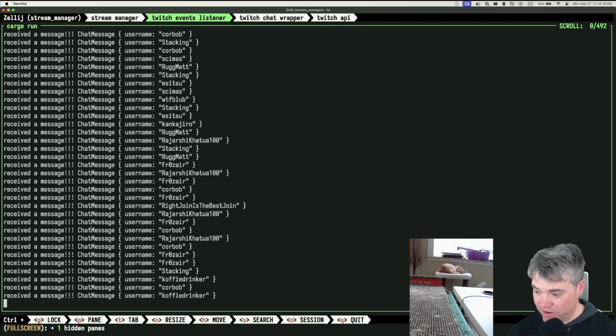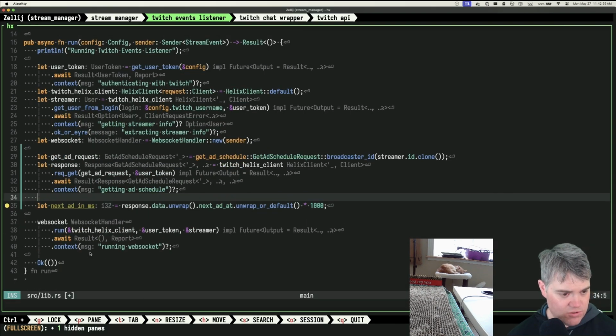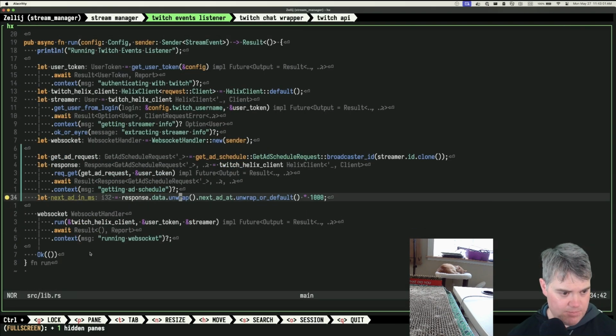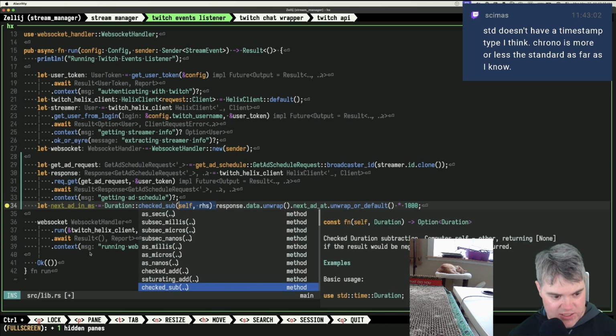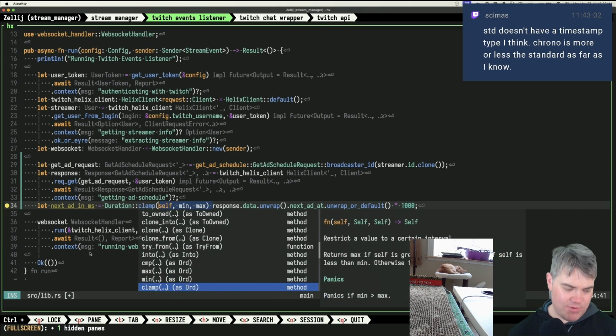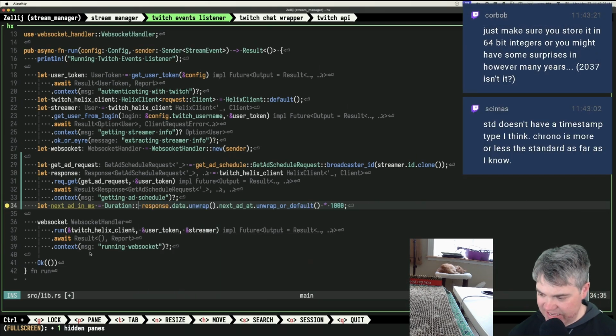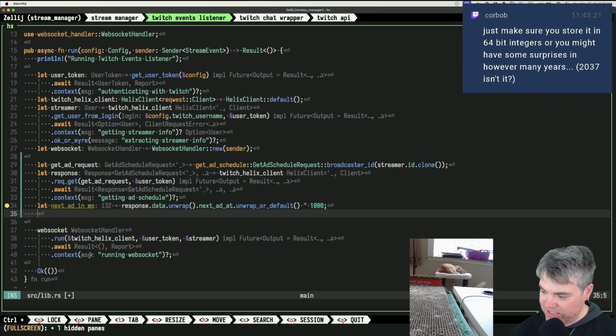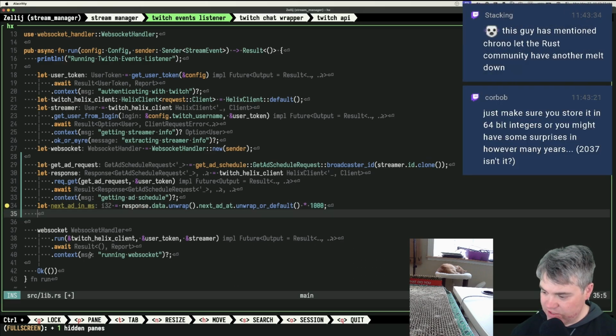And now I'm trying to figure out, okay, how do I actually get the time, right? It's not a duration, right? Wait, can I do a duration? Is duration something from epoch? Oh, okay. So no, because it's not a duration. It's an actual specific time, and duration can't figure that out. So I need to, standard doesn't have a timestamp type, I think. Chrono is, so I have to bring in chrono or something like it.